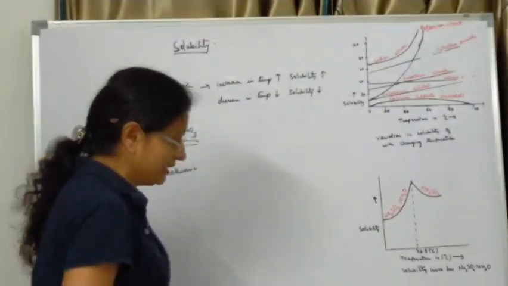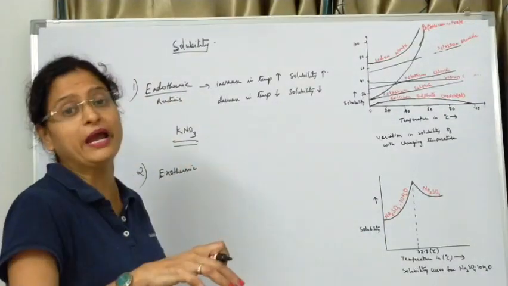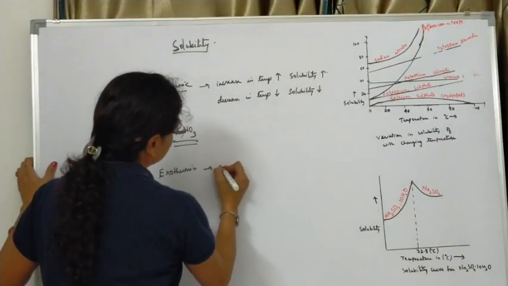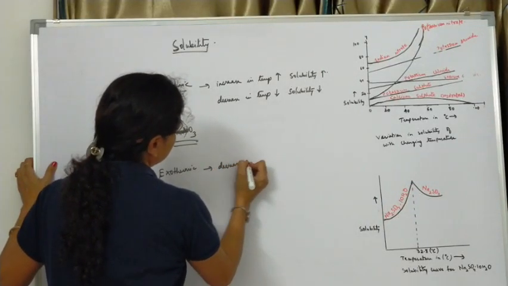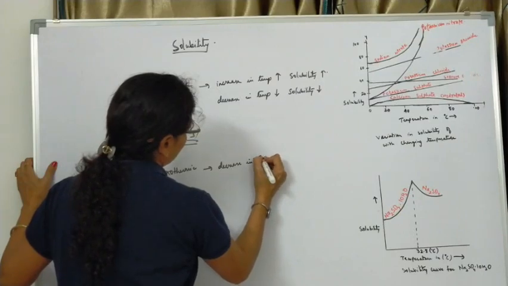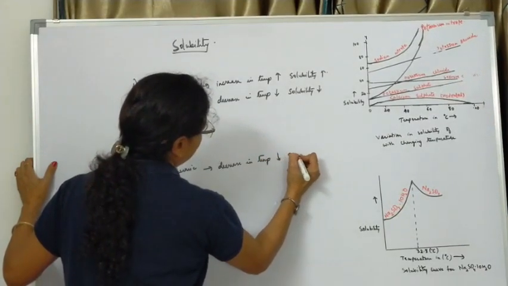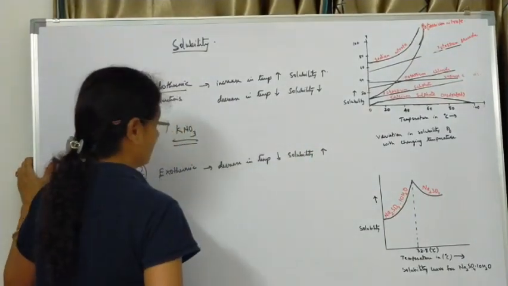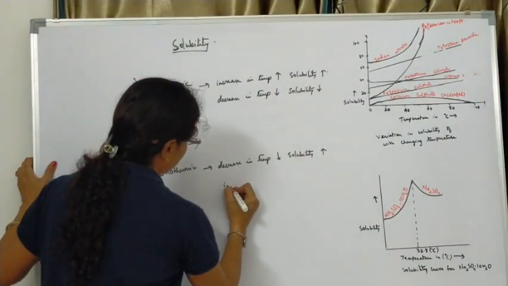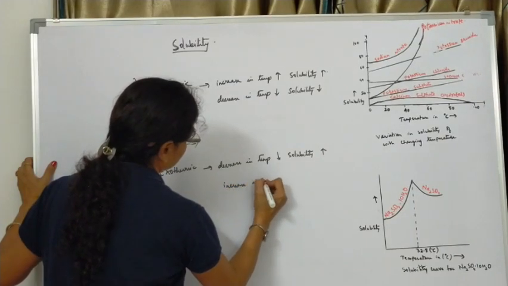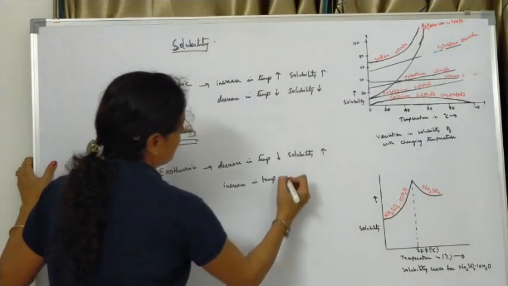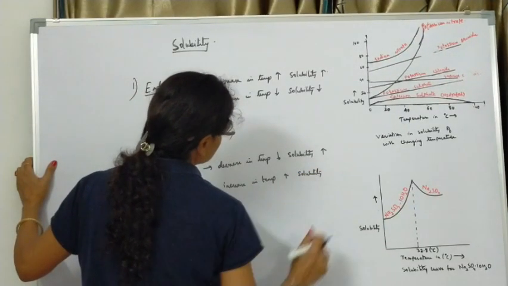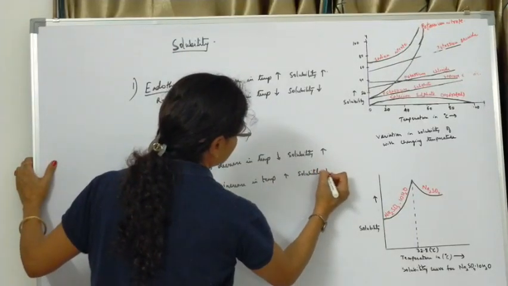When heat is already given off, if you supply more heat to the reaction, it will not favor it. So with decrease in temperature, solubility will increase. If the temperature increases, solubility is going to decrease. This is with regard to exothermic reactions.